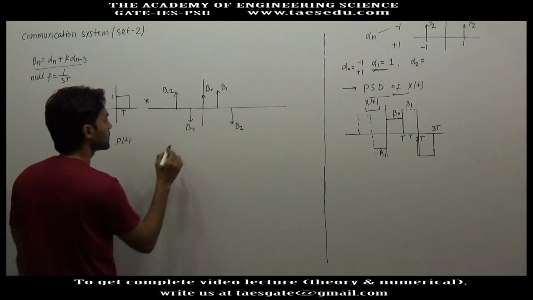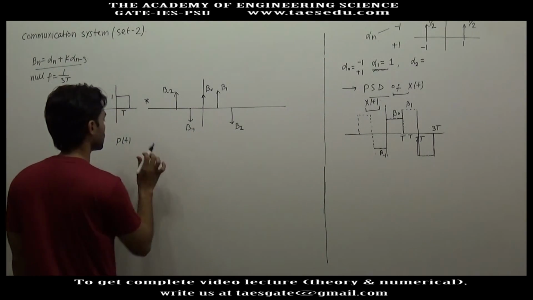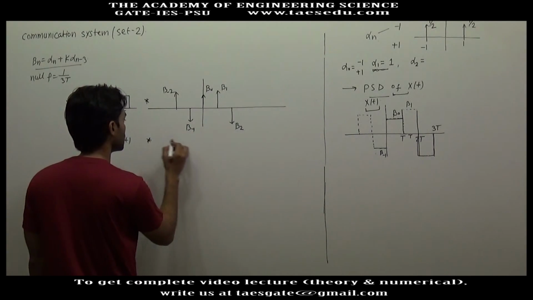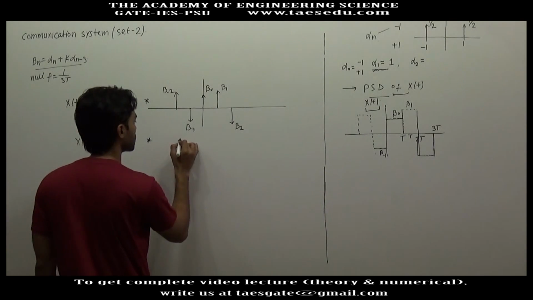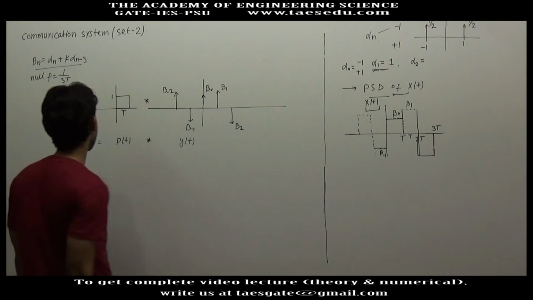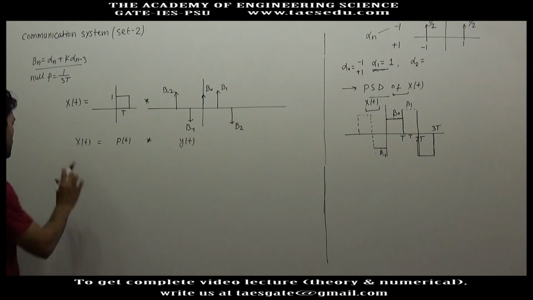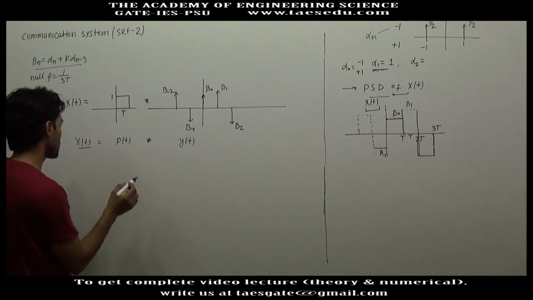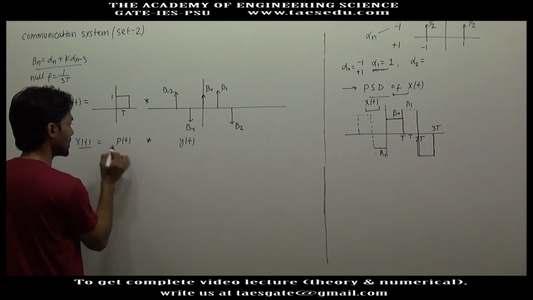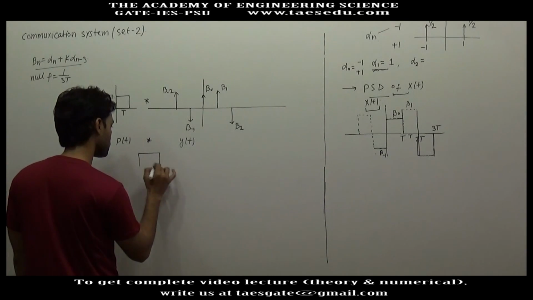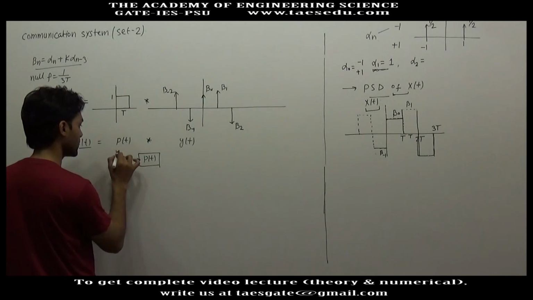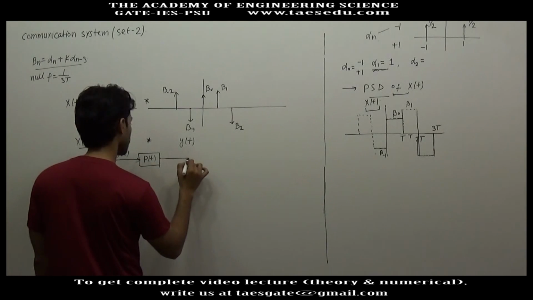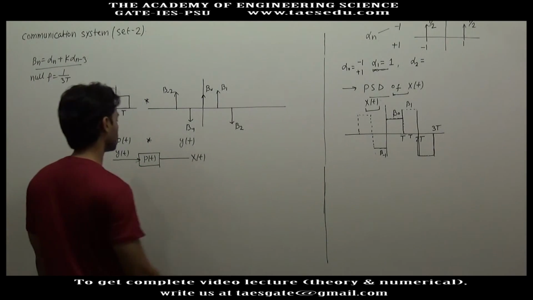Let's say xt is Pt in convolution with yt. We have to find the power spectral density of xt. This can also be represented as xt being the output, Pt being a system to which we have applied a signal yt, and the output is xt.